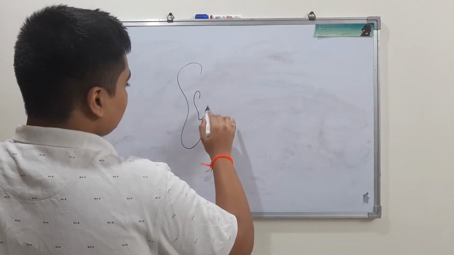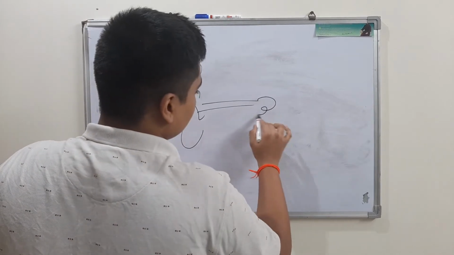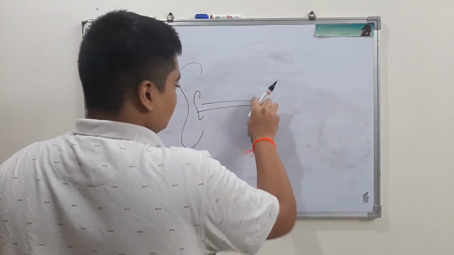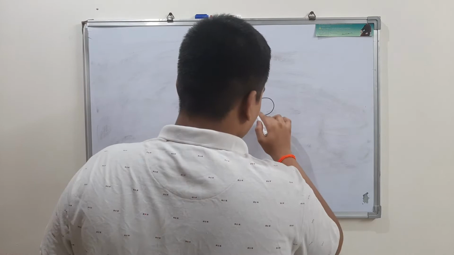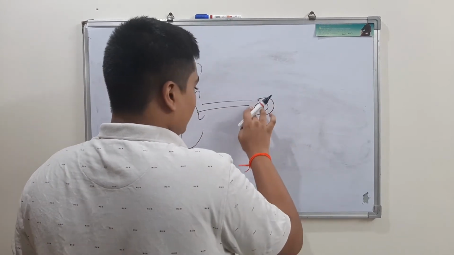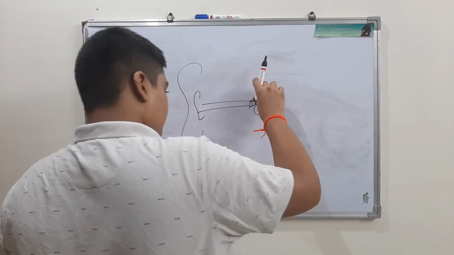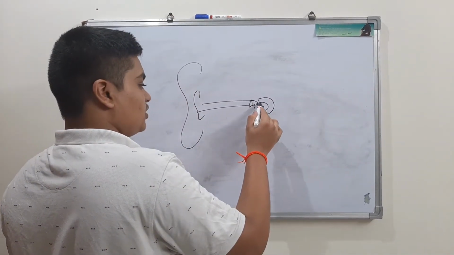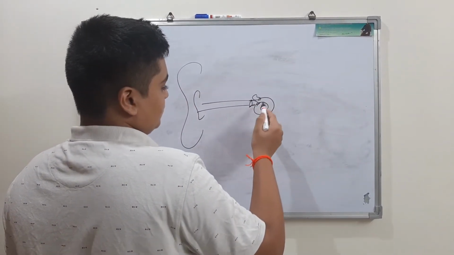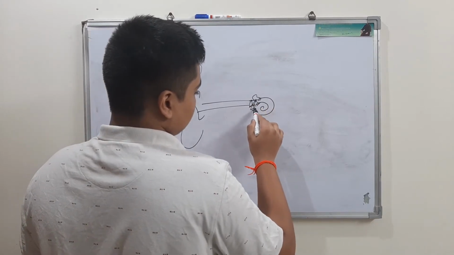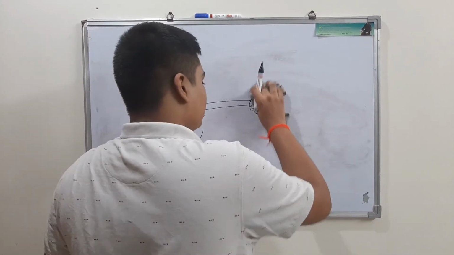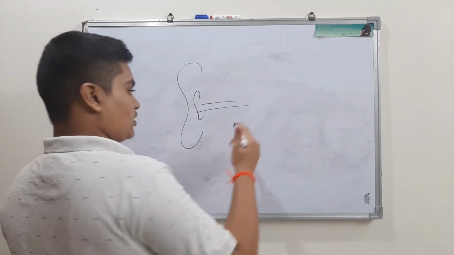In order to learn that, once again let's get the simplified diagram of this. I am not drawing anything new, I am just drawing a simple diagram. Malleus, incus, stapes. So okay, let's remove this stapes and incus. Now not required.